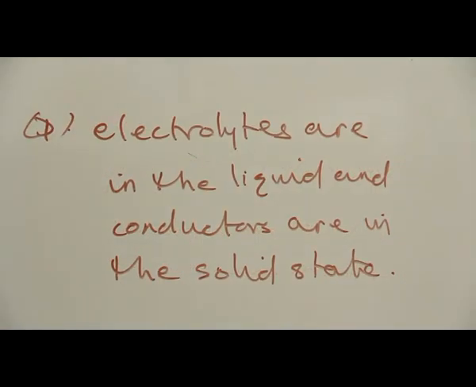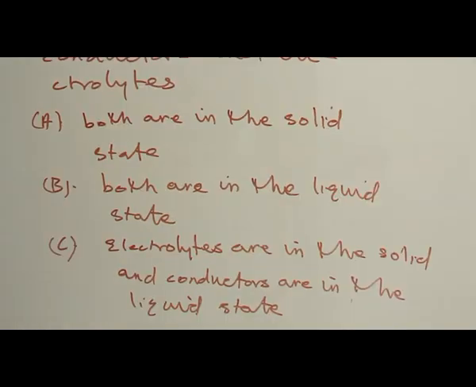D. Electrolytes are in the liquid and conductors are in the solid state. Let's now consider them individually. A. Both are in the solid state. No. Electrolytes are in the liquid state. B. Both are in the liquid state. No. Only electrolytes are in the liquid state.